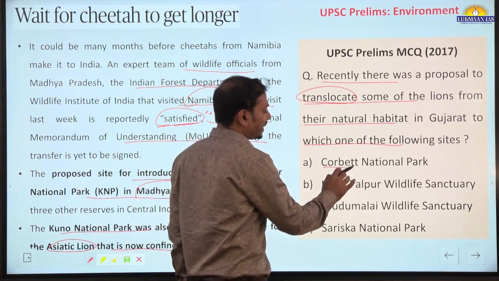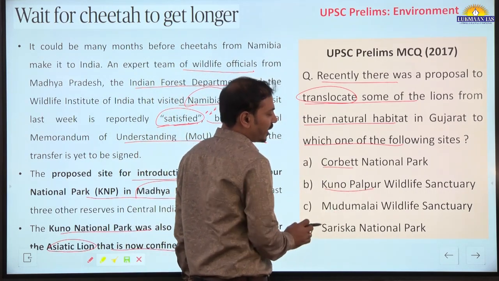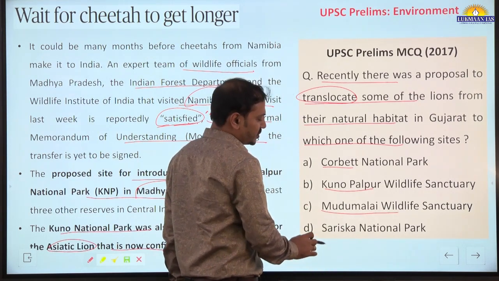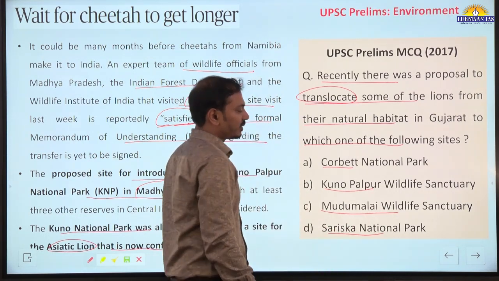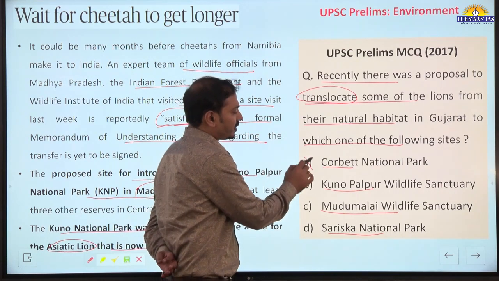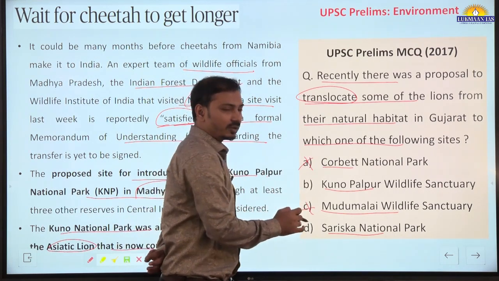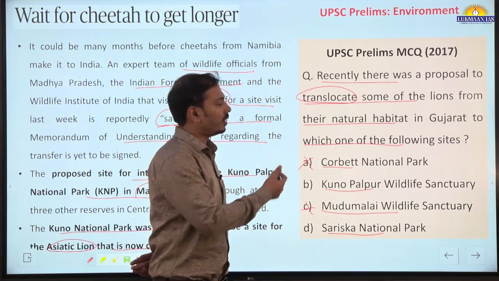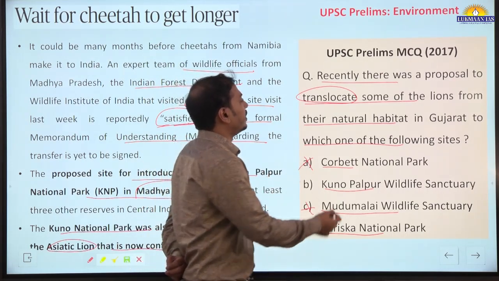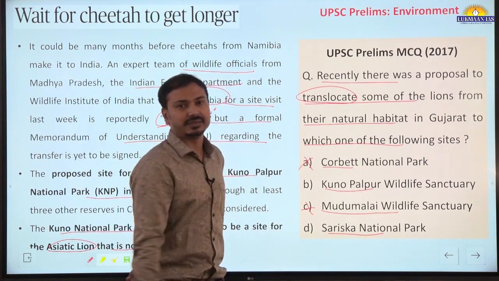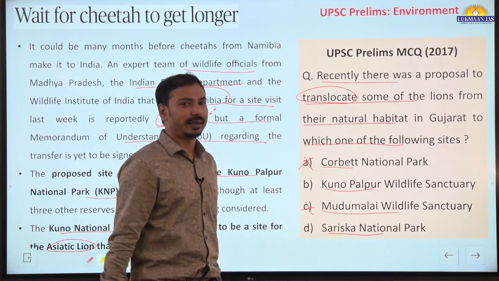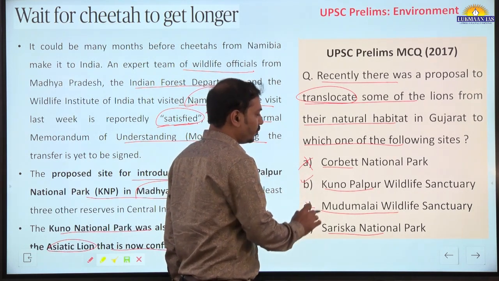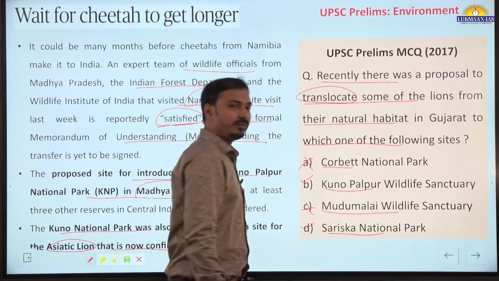The options were Corbett National Park, Kuno Palpur Wildlife Sanctuary, Mudumalai Wildlife Sanctuary, and Sariska National Park. Of course Corbett is not the solution, and Mudumalai is not the solution because it does not have the habitat for Asiatic lions, which require temperate grassland type of forest, and such forest can be there in Kuno Palpur or Sariska National Park.